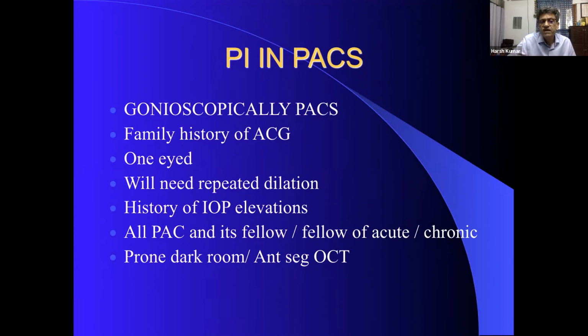So please check whether there is a family history of angle closure, whether the patient is one-eyed, whether the patient may be lost to follow-up, does he need repeated dilatations, is there a history of intraocular pressure elevation, is the other eye having primary angle closure or acute angle closure or chronic angle closure in its fellow eye. In those situations, only you go ahead and do a PI. For all others, you keep a close watch.